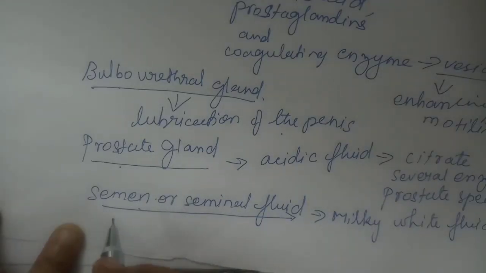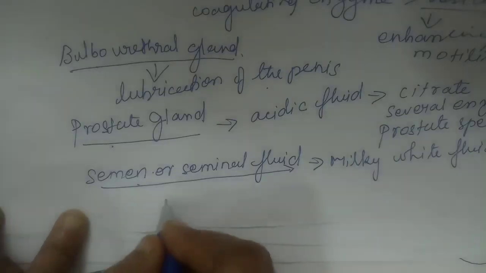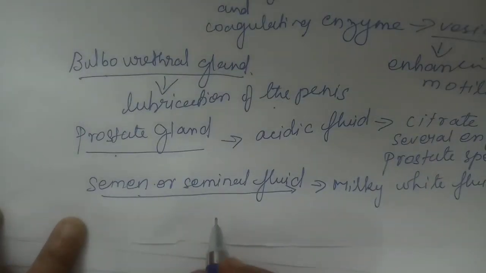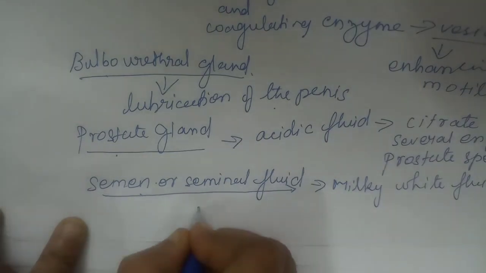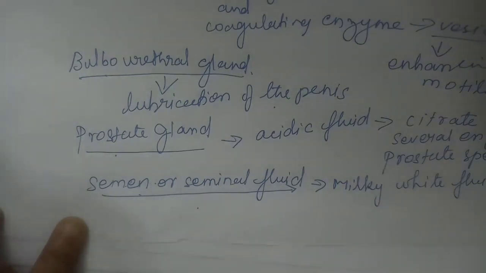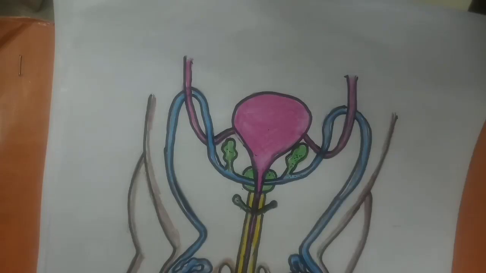In this semen, the seminal plasma is present and the sperms are also present. Seminal plasma, which is secreted by the seminal vesicle, and the sperms are also present in this semen. Seminal fluid or semen. So I hope students you might have understood the entire male reproductive system.